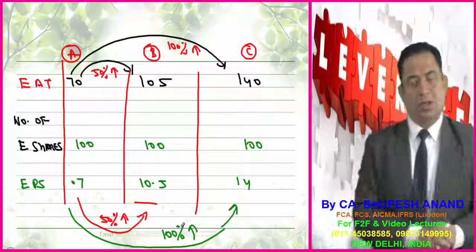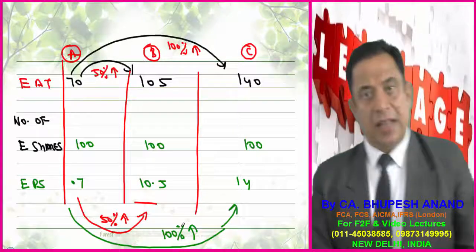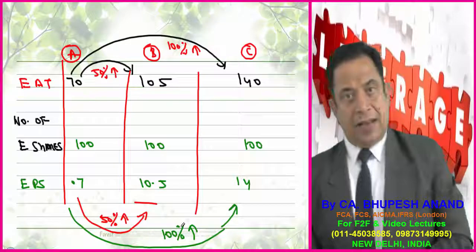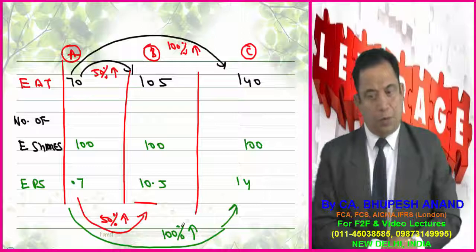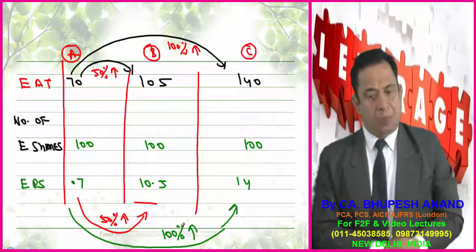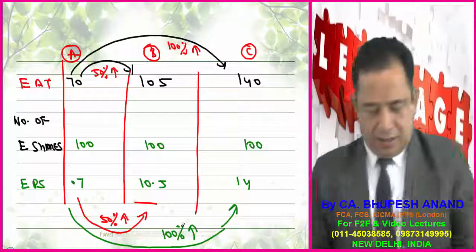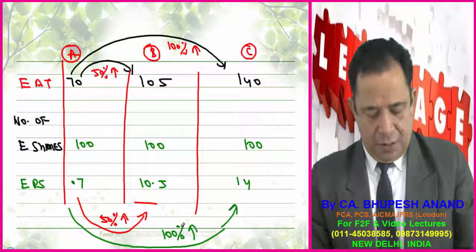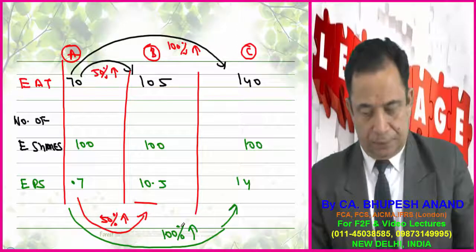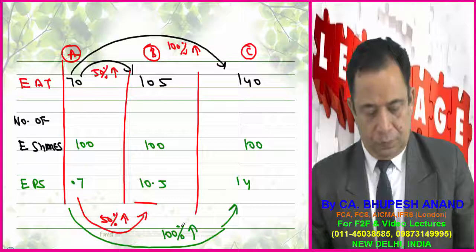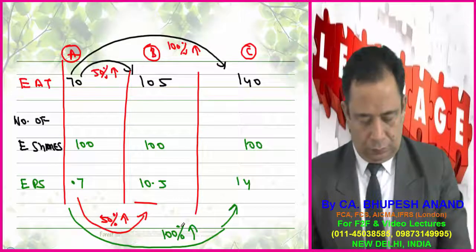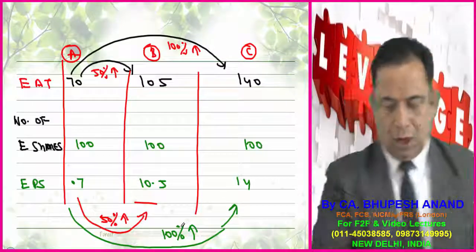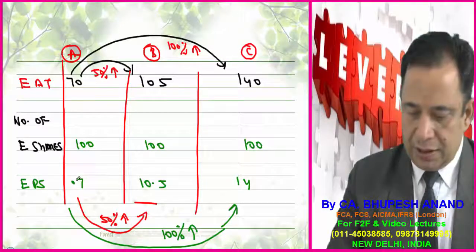Now find out the difference. 10.5 is the EPS in example B, and in example A, EPS is 0.7. So the difference is 10.5 minus 0.7. This is not 0.7, I will say this is 7.